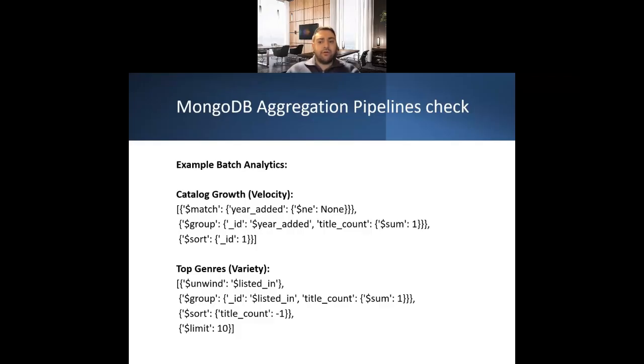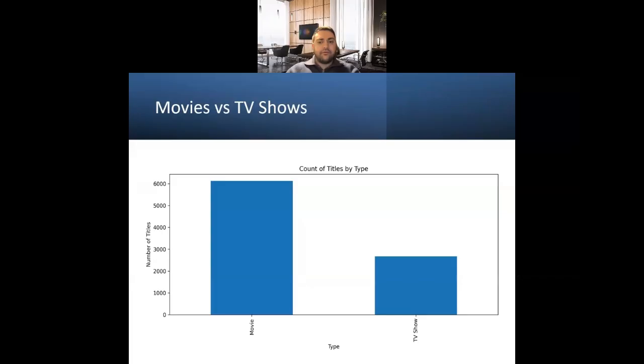In the second example, I unwind the genres field, where each title can have multiple genres, and group by genre to find the most common categories, which directly handles variety. These aggregation pipelines allow efficient analysis directly inside the database. Finally, I visualized the results to clearly present insights, such as catalog growth over time, top genres, and the countries producing the most content for Netflix.